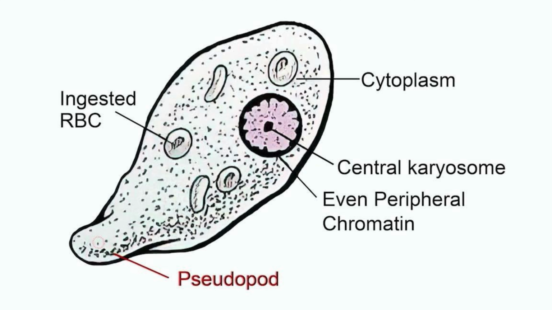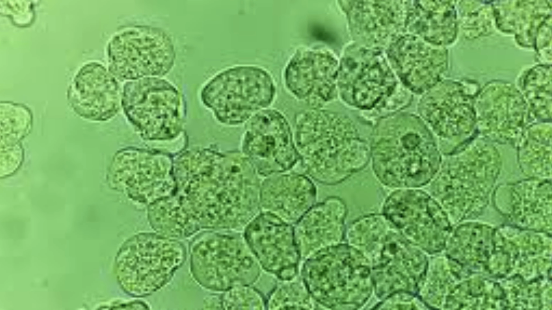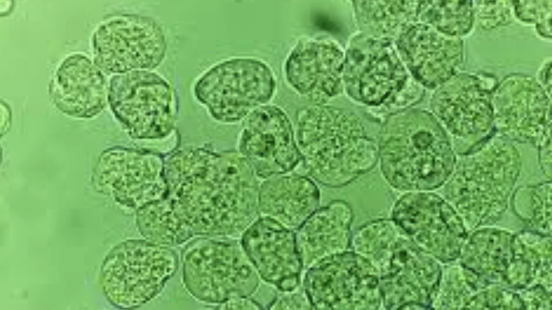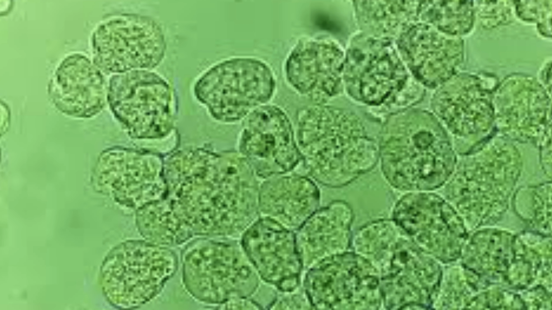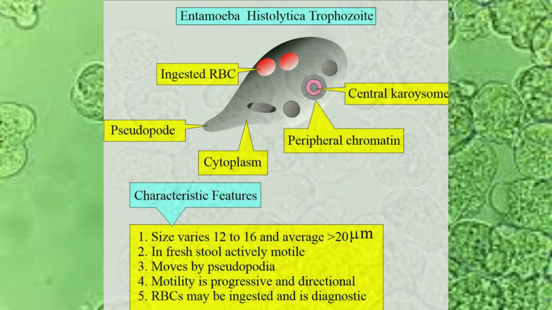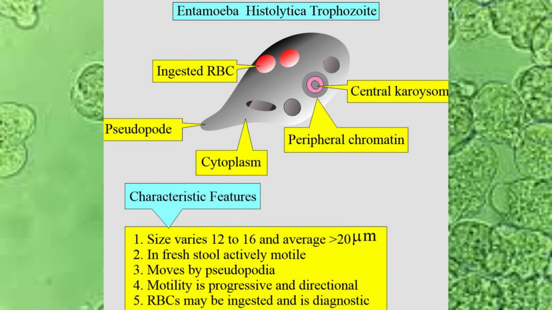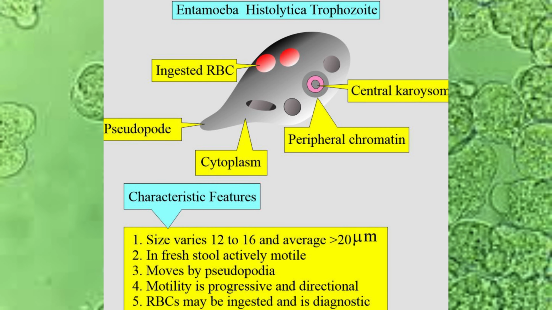It feeds on the cells of the intestinal wall, causing tissue damage and bloody diarrhea. However, it is fragile and cannot survive outside the body. The cyst is the infective form. It has a protective wall, allowing it to survive in contaminated food or water. When ingested, the cyst transforms back into trophozoites inside the intestine and begins the cycle again.